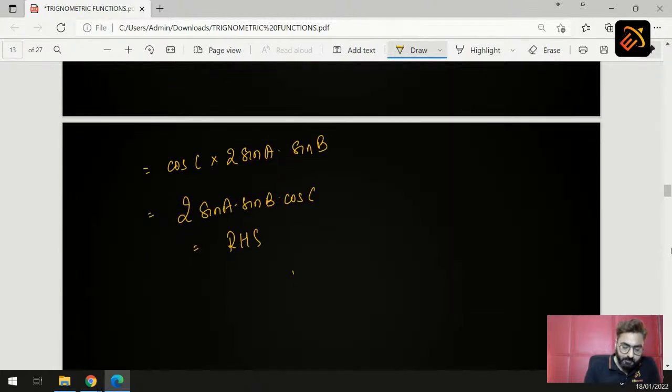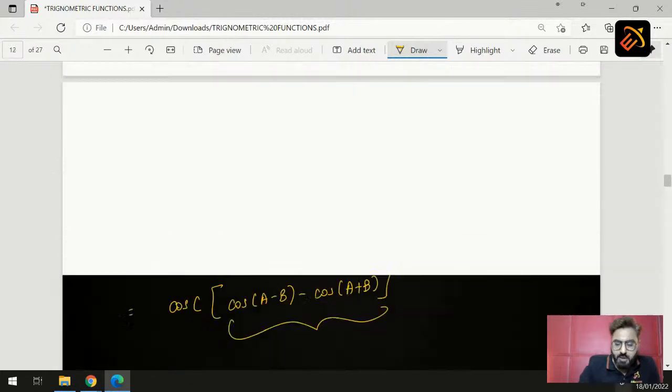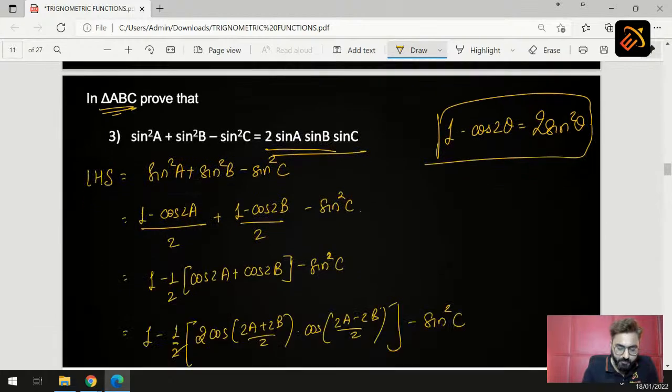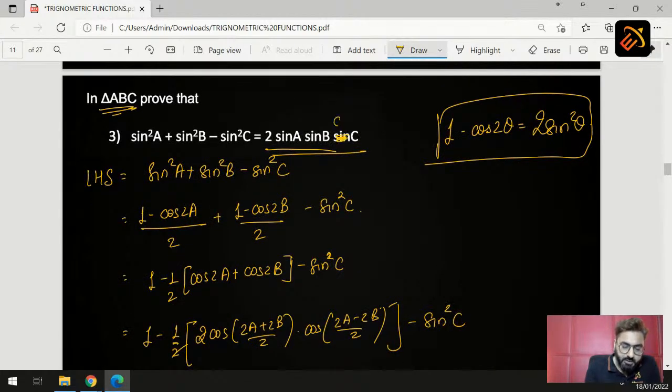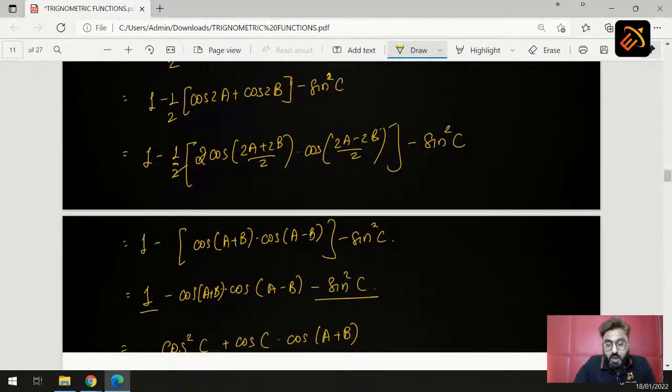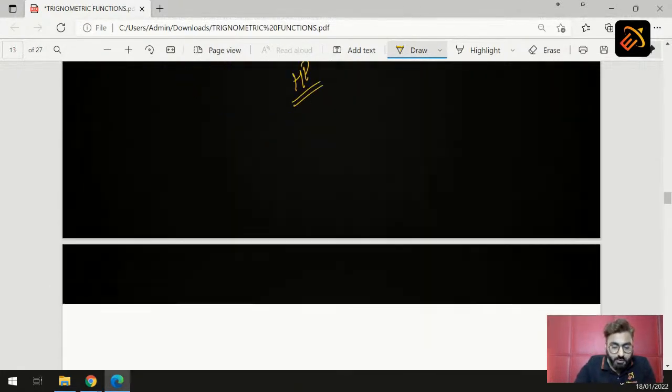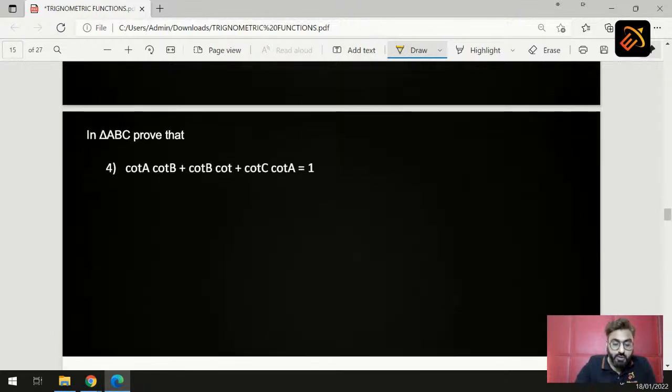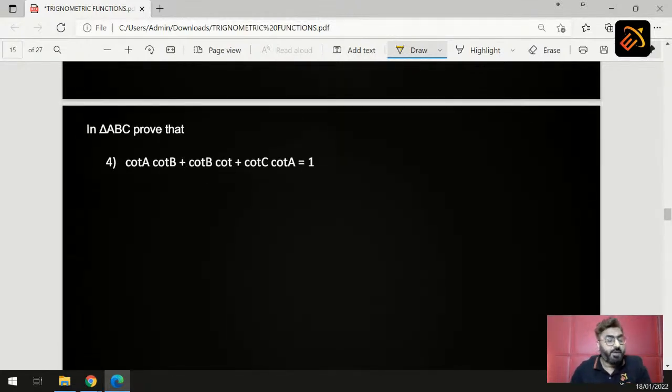Now students, there was a little error in your question. Here it is basically cos C and not sin C. So this is a little change in your question. So students, I hope you understood how to solve this. Yes. Can we move on to the next question? So what is our next question?